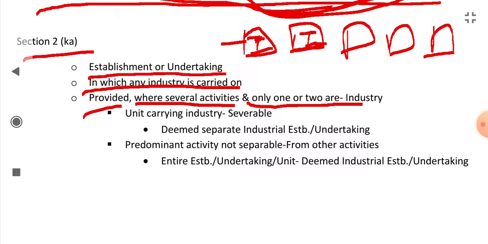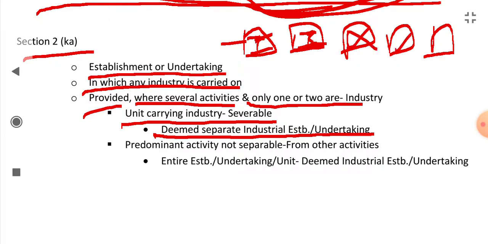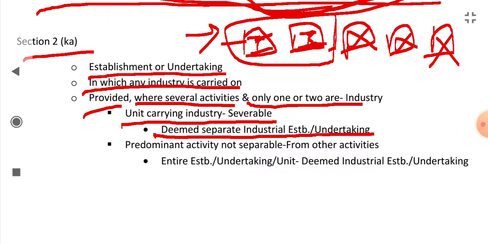Okay, suppose these two are industry, and the unit carrying the industry, if it is severable, separate, then only that unit will be deemed as a separate industrial establishment or undertaking. It means if industrial activity is being carried on here, but here the activities are not industrial, and if these two units are separable from all the other units, then it will be deemed as a separate industrial establishment. These will not come under industrial establishment.